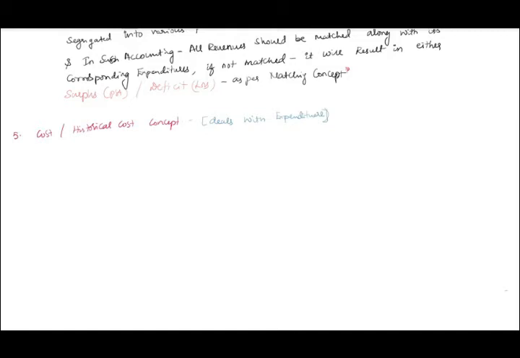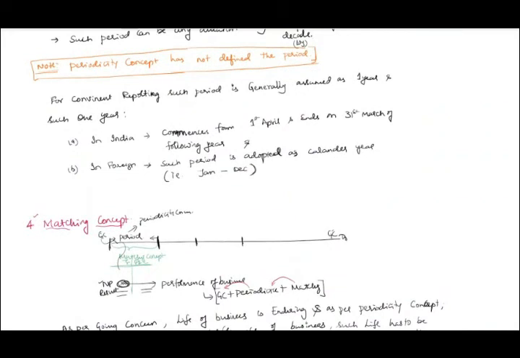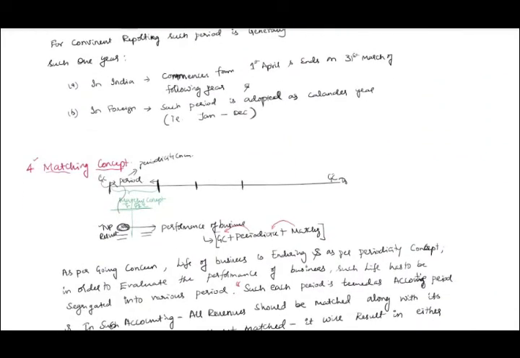Next, the second is money measurement. That means in accounts, everything you have to measure in terms of money and record, not the quantity. That I'm explaining to him. Are you understanding? Yes. Yeah. Next, the third concept is what we call the periodicity concept. There I defined. So in accounts, the life is enduring because you are going to become an accountant. That means you have to prepare accounts or not? Yes, sir. For that you will ask, sir, should I prepare accounts lifelong? So that means I have to say some period or not? Yes, sir. Yeah. So that I am explaining.